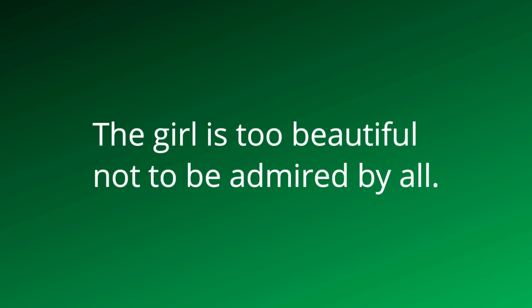For example, the first sentence, he is so old that he cannot walk, is a negative sentence. So in the answer, when we use too, the meaning remains same. But in the second sentence, the girl is so beautiful that she is admired by all is an affirmative sentence. So when we use too, it has to be followed by not to keep the meaning same.